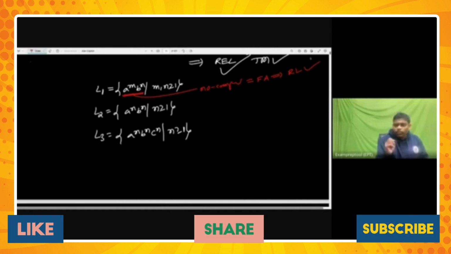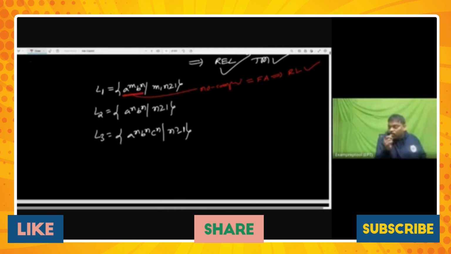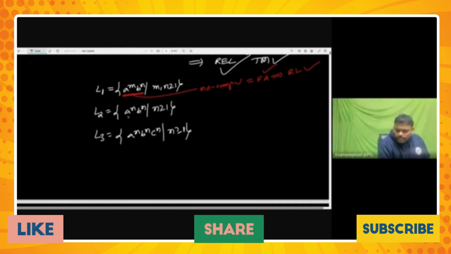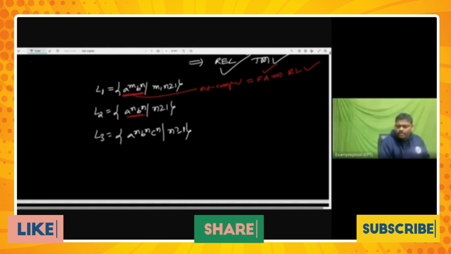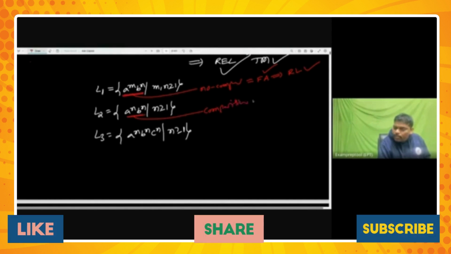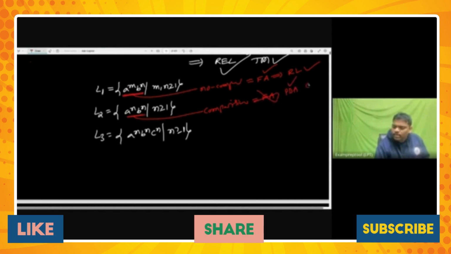Careful. If no comparison, finite automata is enough. No stack, nothing required. Only if comparisons are there, then a stack is required. No comparison, so finite automata says I can handle. So it became a regular language. Now see the second language. Is there any comparison here? Yes, see this one. Comparison is there. Comparison means finite automata says I cannot. PDA says I will handle. Don't worry. So it became a CFL.